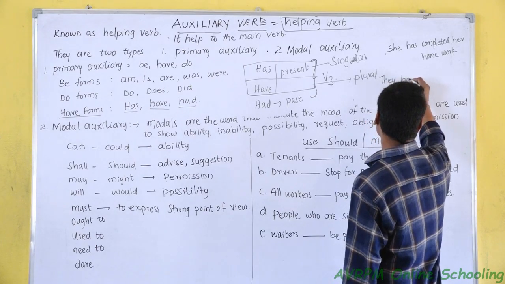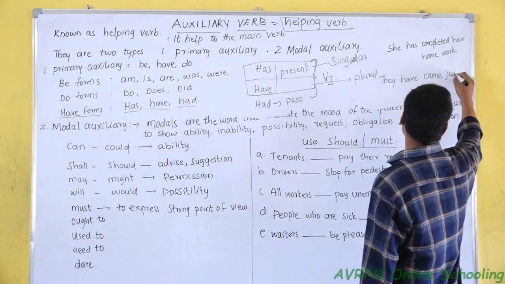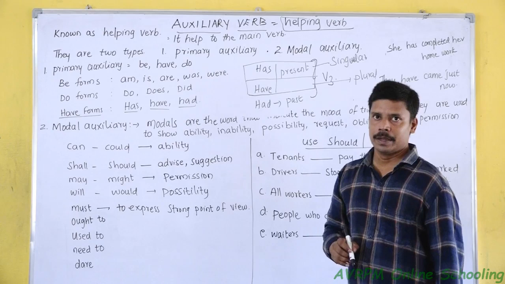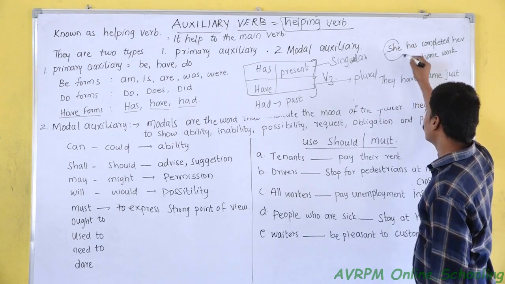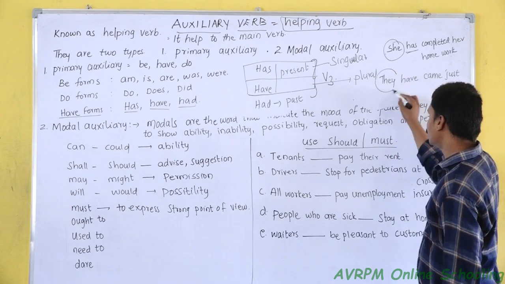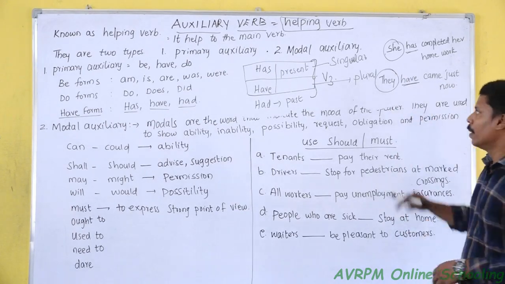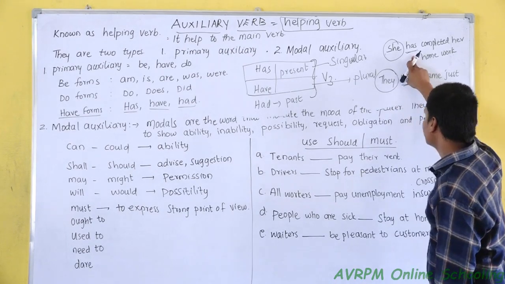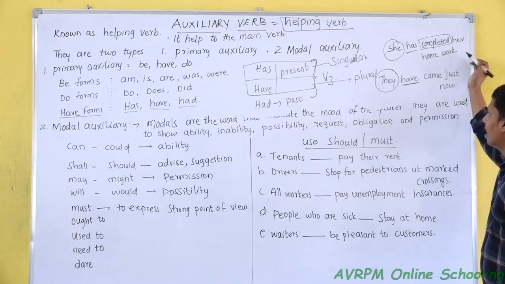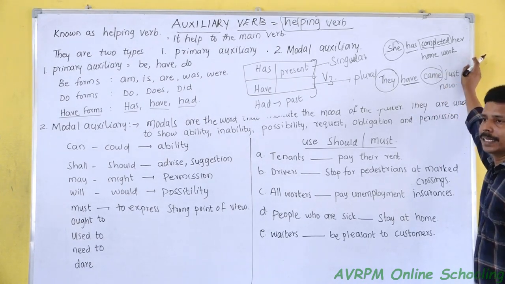They have come just now. Here our subject is singular, so we use the helping verb has. Here our subject is plural, so we use the helping verb have. This has is helping the main verb completed. Have is also helping the main verb in the sentence.